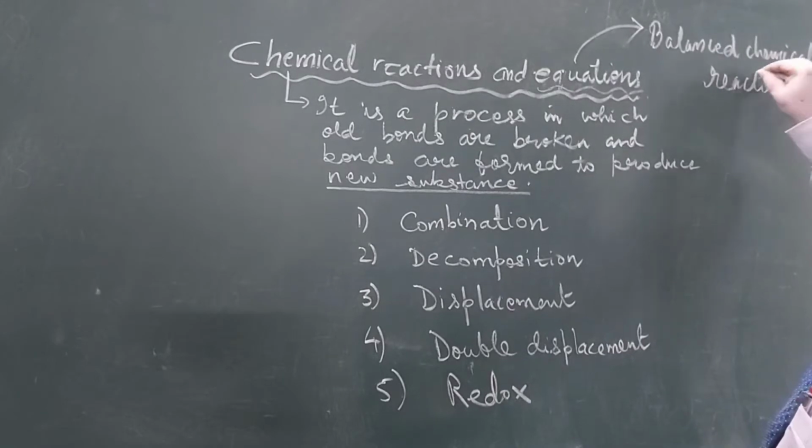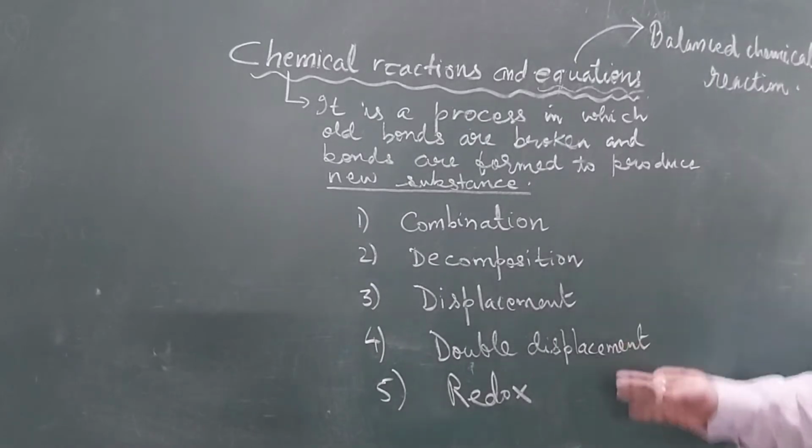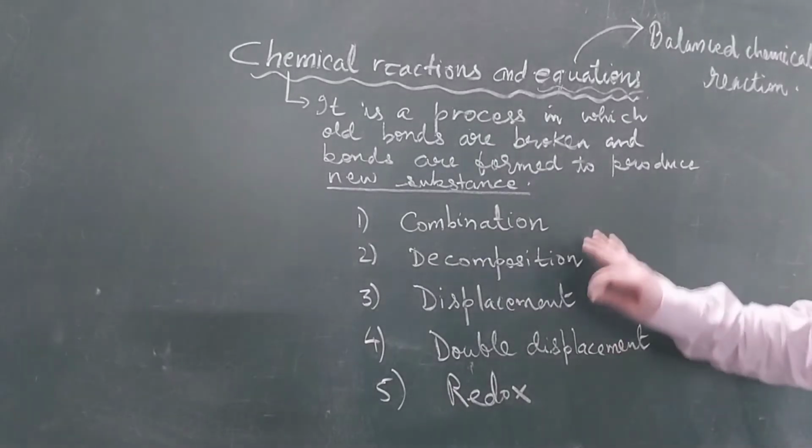Now I will give you one activity to do. I will write down examples of each of these reactions in a jumbled manner. You will have to match them. You will come one by one and you will match. Okay? So I will be able to involve 5 students in this activity.